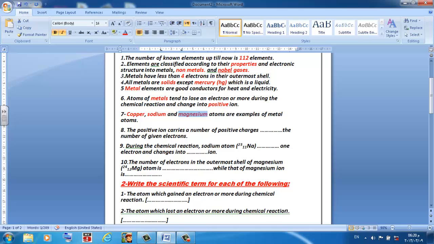Number 8, the positive ion carries a number of positive charges equal to the number of given electrons. Of course, when an atom loses one electron or more, it changes into positive ion, and here the number of positive charges will be equal to the number of given electrons.